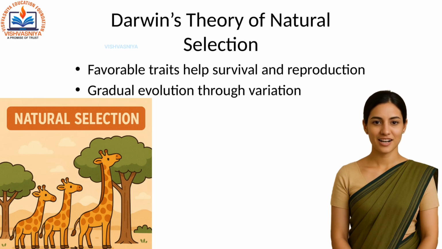Charles Darwin gave us the famous theory of natural selection. He said evolution happens gradually through small, favorable variations that help an organism survive. These organisms reproduce more, passing on those helpful traits. This process over generations leads to the formation of new species.